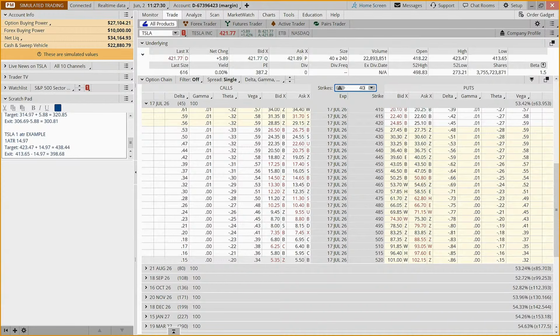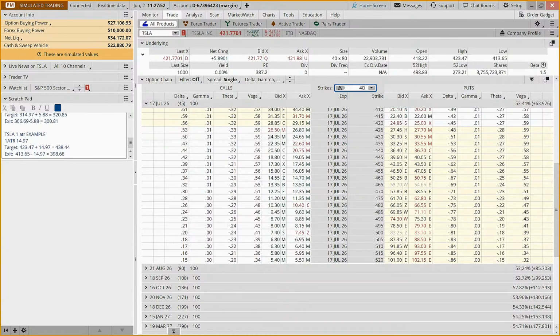Okay. And yet our delta on this is a lot lower, so we're going to make less. And so you might say, well, maybe I'm not as interested, but we're looking at a $15 move.